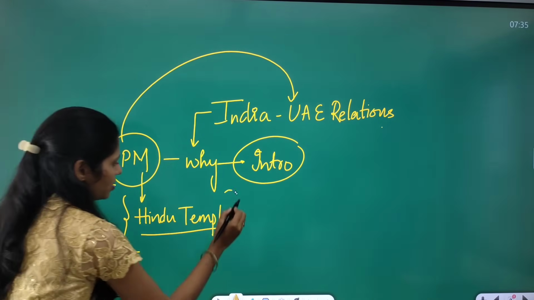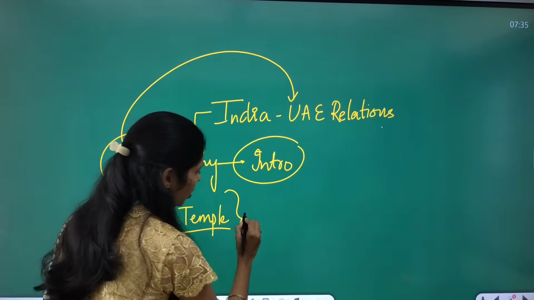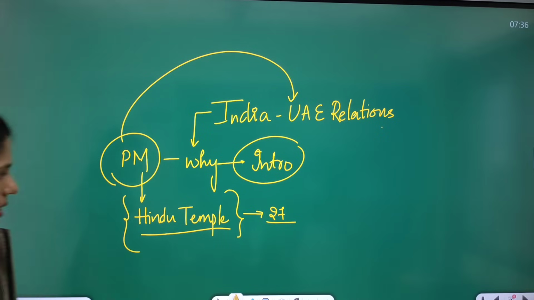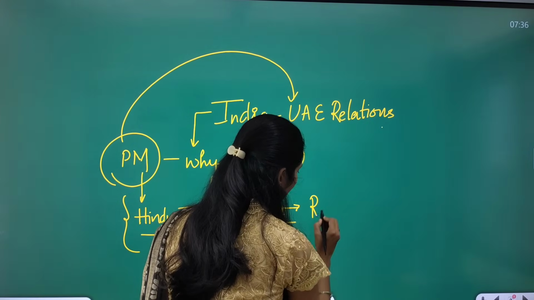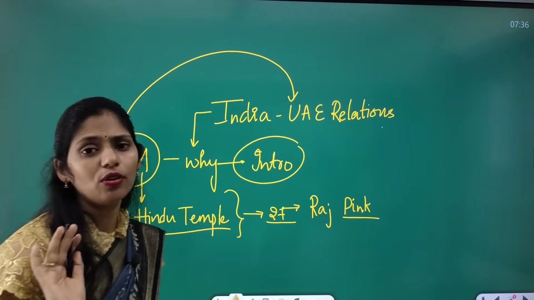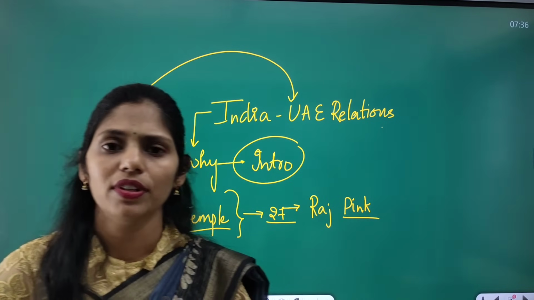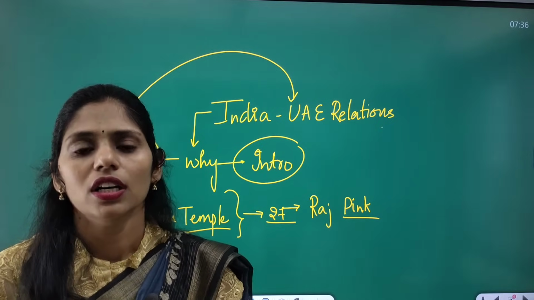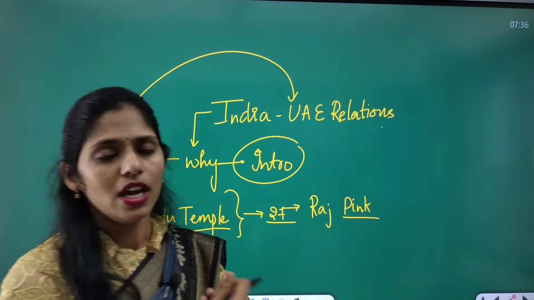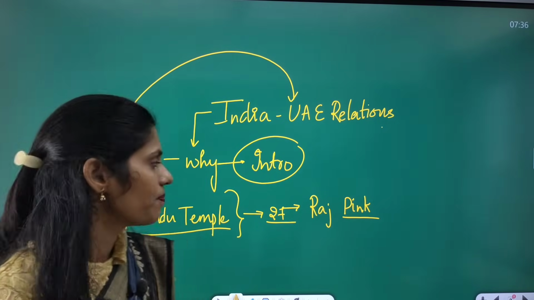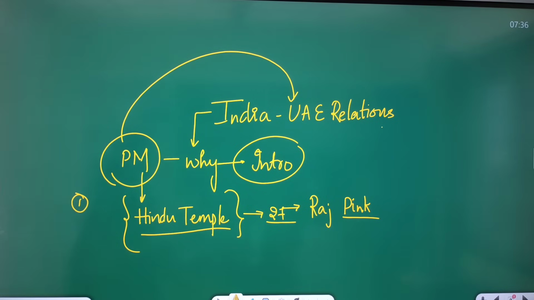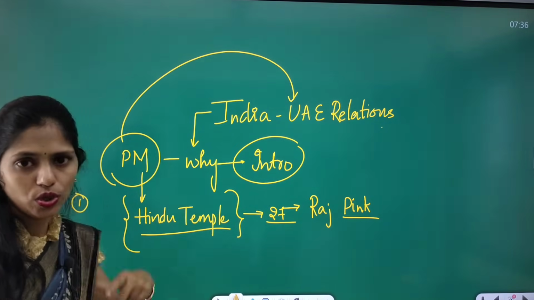This Hindu temple is the largest, and for its construction the UAE government donated 27 acres of land. This temple is mainly built using Rajasthan pink sandstone, and has been extensively decorated outside, with art or carvings of some events seen in the Shiva Purana, Ramayana, Mahabharata, etc. And they are extremely good. So the first important thing you have to know is about this Hindu temple inauguration, which is going to be done by our Prime Minister in his visit to UAE.